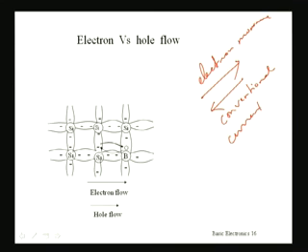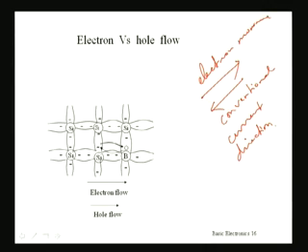But now we have seen that another type of charge carrier is also there in the semiconductor, which is holes, which are positively charged. So the current flow will now be due to these two types of carriers. One is electron and the other is hole, and both are opposite in charge.